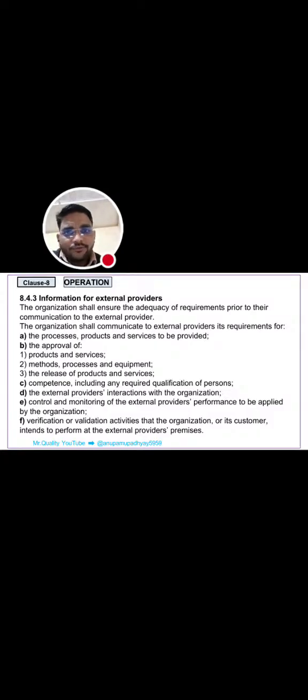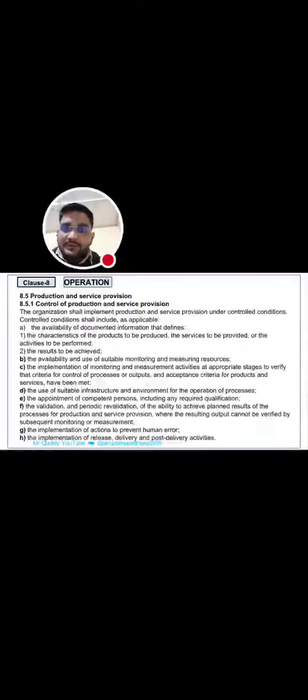What is the information? First is the processes, products and services to be provided. Second is the approval of products and services, methods, processes, equipment, and the release of products and services; these require approval. And third is competence, including any required qualification of persons, external provider interaction with the organization, control and monitoring of the external provider's performance to be applied by the organization, and verification or validation activities that the organization or its customer intends to perform at the external provider's premises.